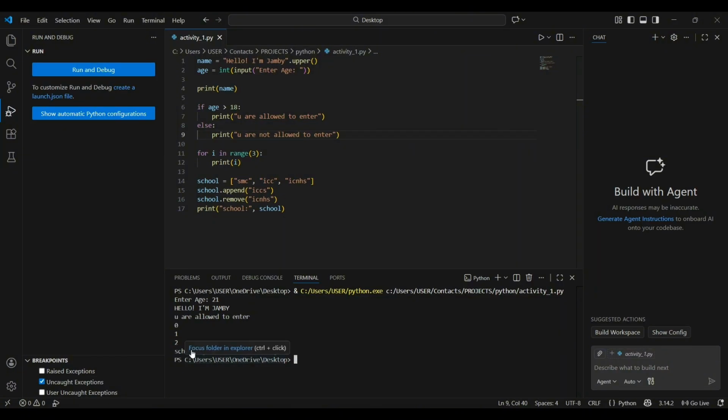Then school, SMC, ICC, ICCS. So the ICNHS was removed. Then the ICCS was added.